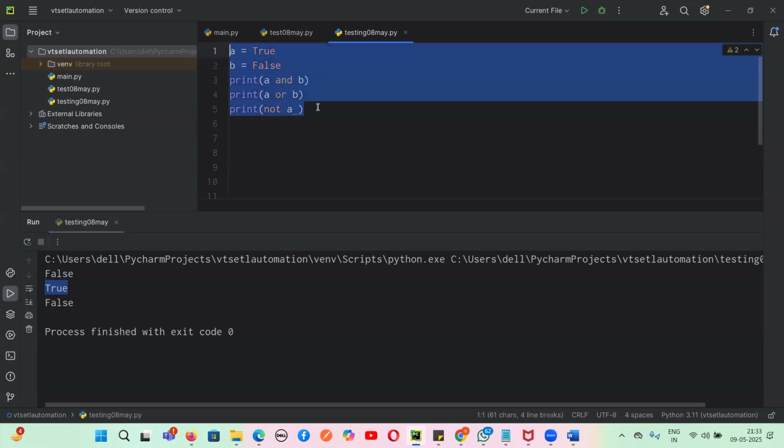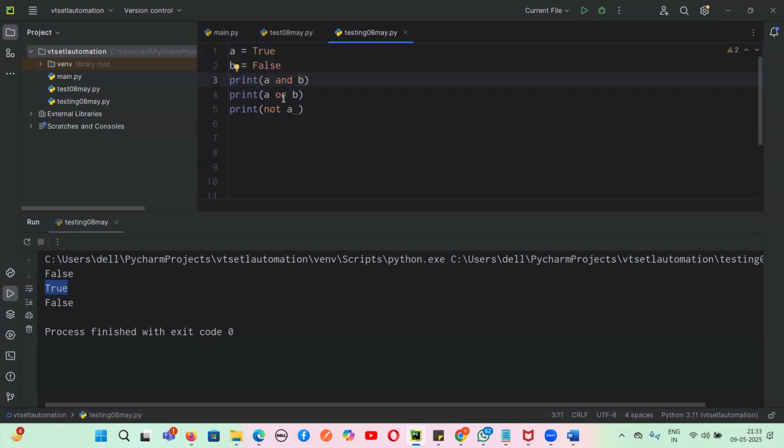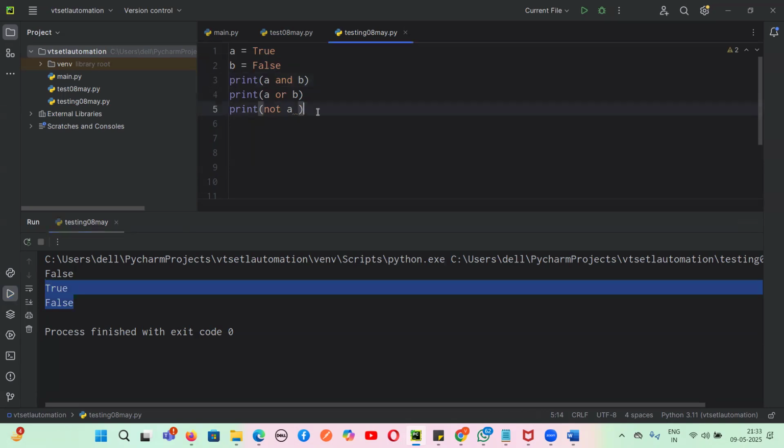This is called logical operators. There's something called the AND operator, something called the OR operator, and something called the NOT operator. AND means both are true, then it will be true. If any of them is false, it will be false. OR means if any of them is true, it will be true. And NOT means just the opposite of the particular variable. Suppose A is true, the opposite of true is false.